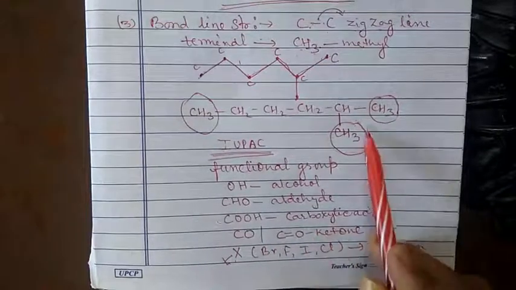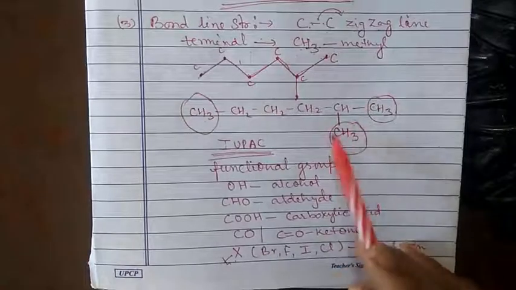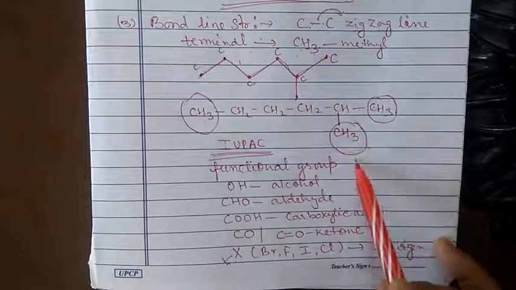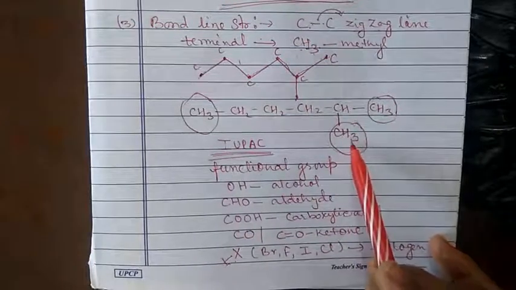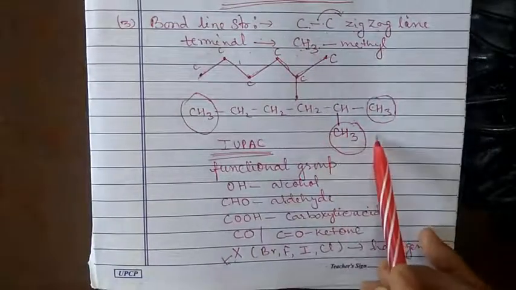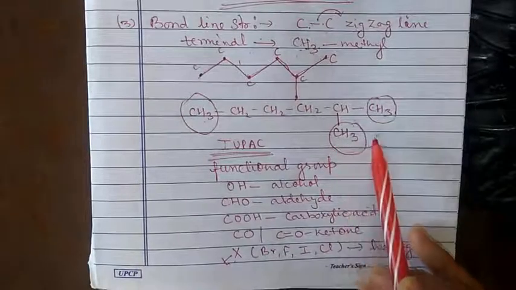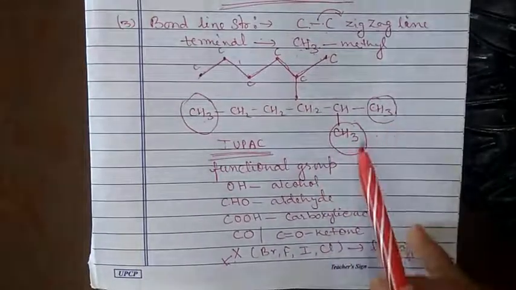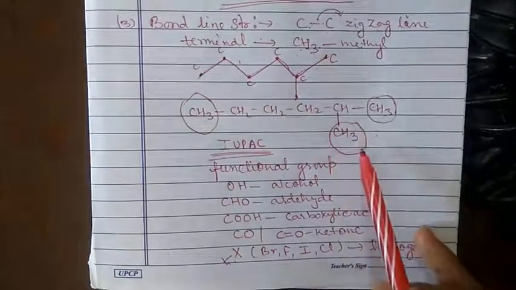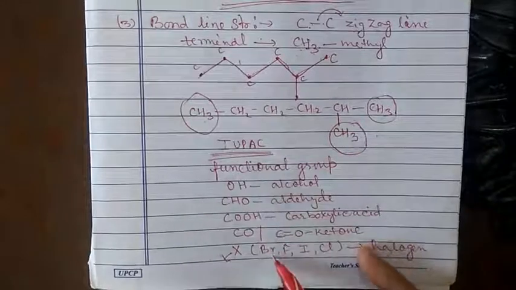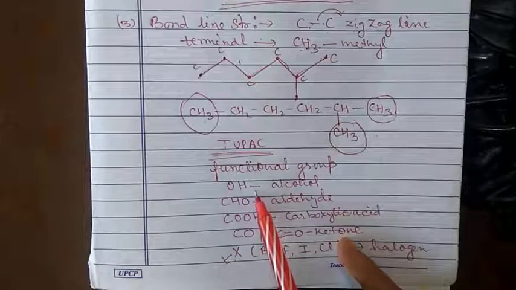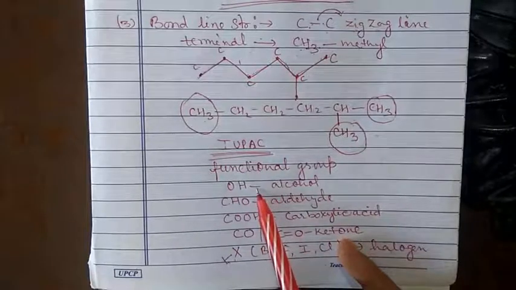And if the CH3 group is present as a substituent, it is termed a methyl group. Actually, it is an alkyl. If one carbon atom is present, it is a methyl. If two carbon atoms are there, it is an ethyl. If three are there, it is a propyl. But basically, it is an alkyl group. And this is the list of the functional groups. So before starting the IUPAC nomenclature, I think it is clear to you, because we have already discussed this topic in our previous class.